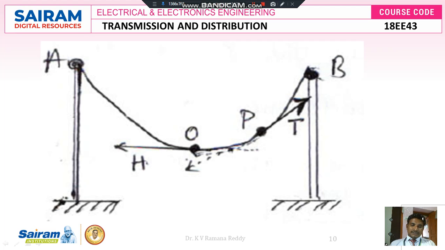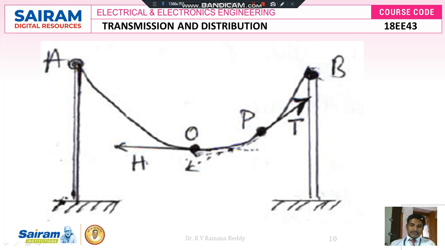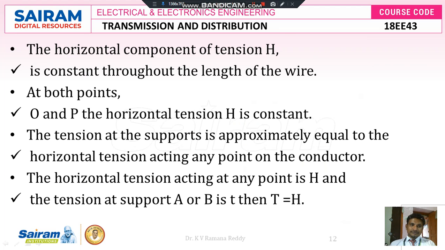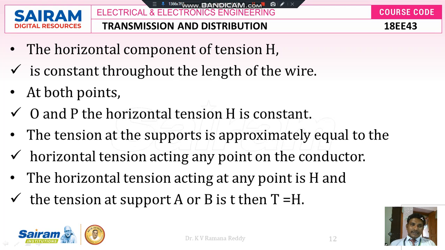Yes, this is the tangent direction in horizontal, and the tension at point O acts horizontally and is denoted as H. Here H denotes the tension. The horizontal component of tension H is constant throughout the length of the wire. At both points O and P, the horizontal tension H is constant.